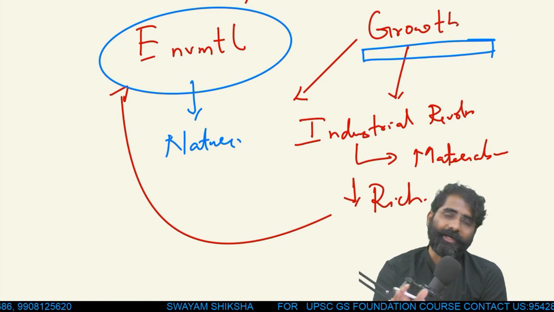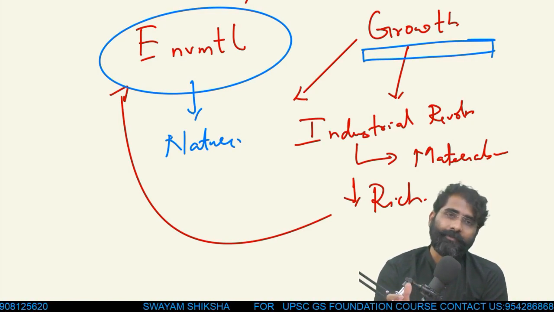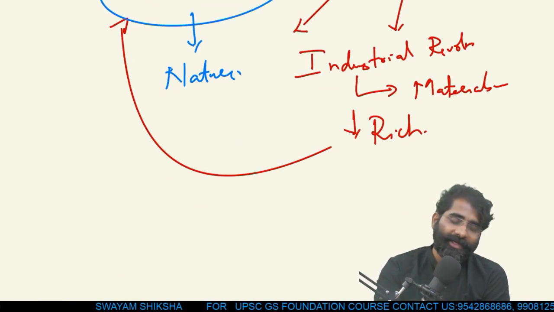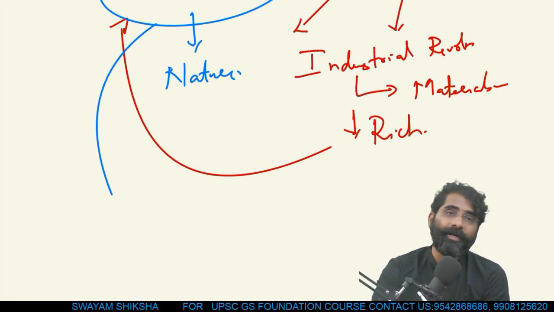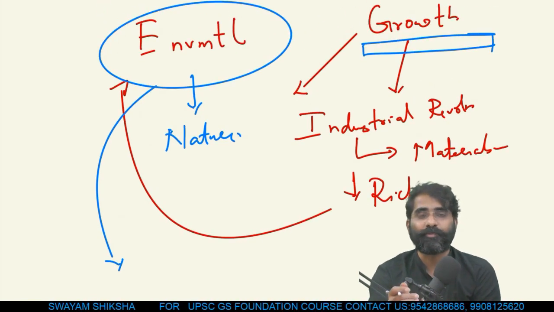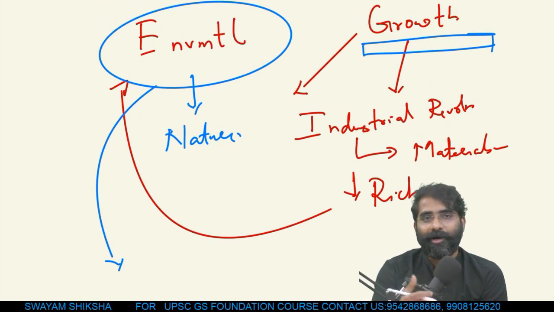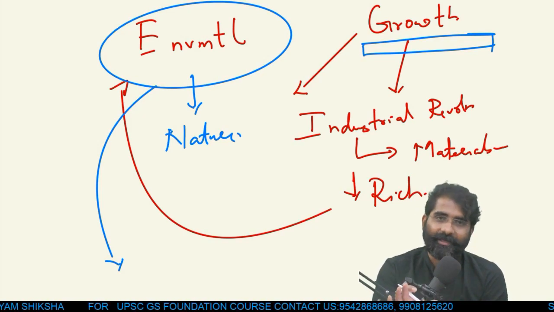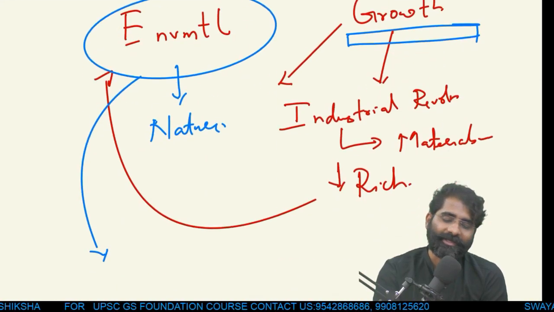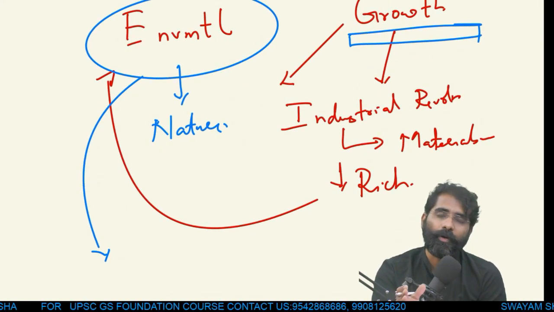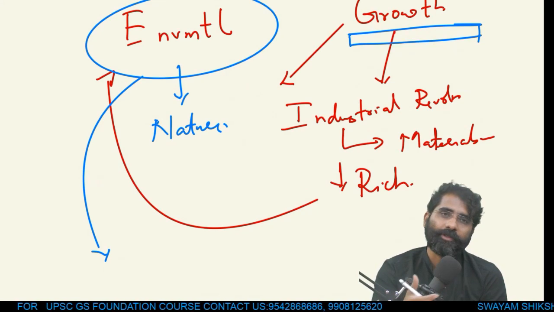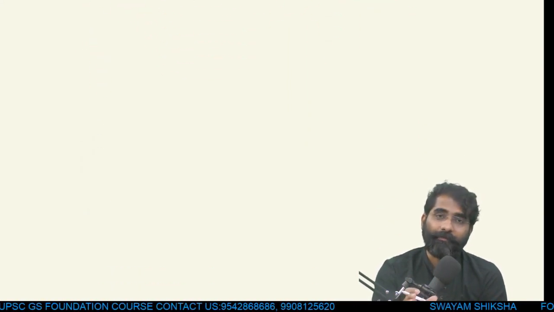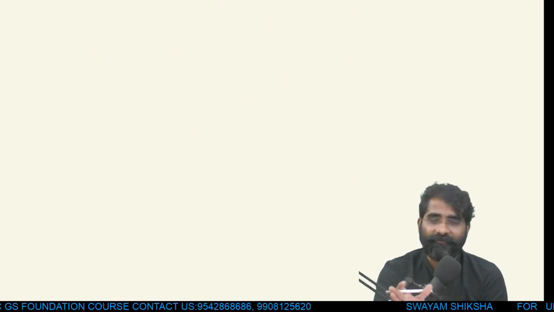So this is how you try to bring in that this materialism, when it is crossing limits, when its desire is turning out to become greed, has a negative impact on the environment. And now you have climate change summits protecting the environment. You're talking about UNFCCC or climate change, the Paris Convention. All that is basically to balance growth with environmental protection. Okay, so I think I'm making sense here, in the sense you have to think from both dimensions.